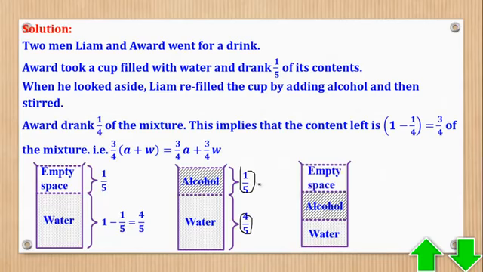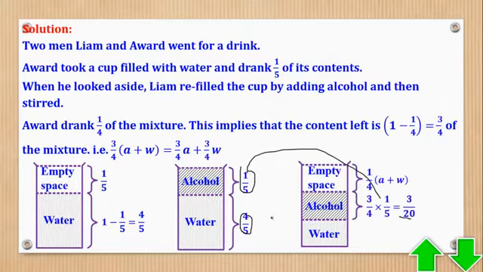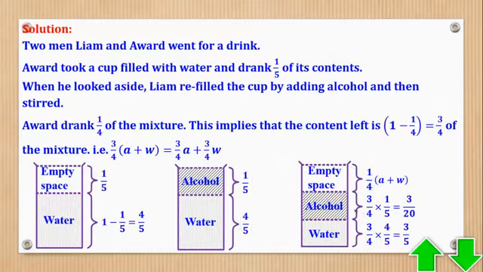So this is what was drunk, a quarter of the mixture. Then here we have 3/4 of 1/5 to give you 3/20, and here we have 3/4 of 4/5, which is that. Okay, now that is what you have so far, but the statements are not yet done. So let's go to the next statement.